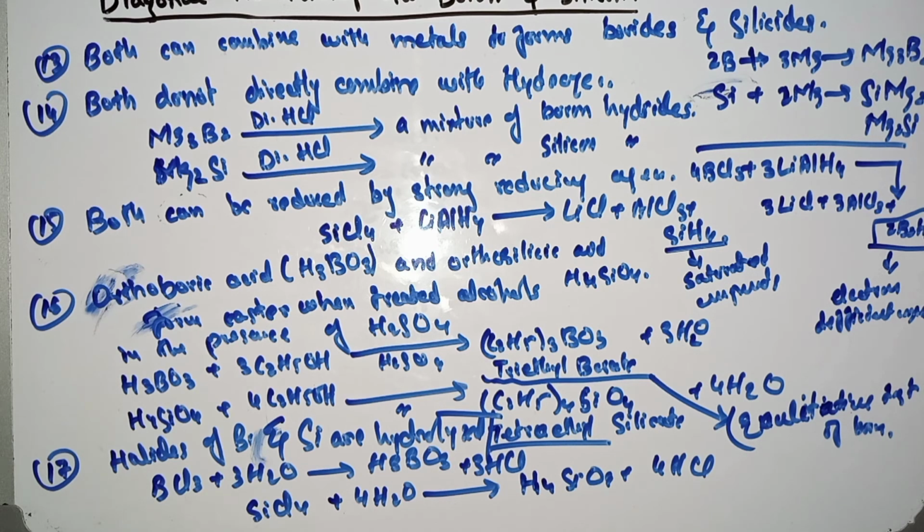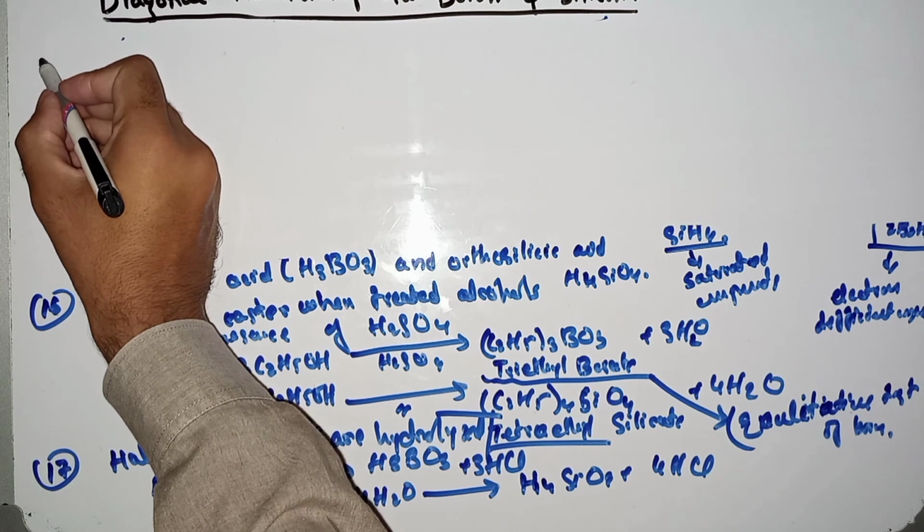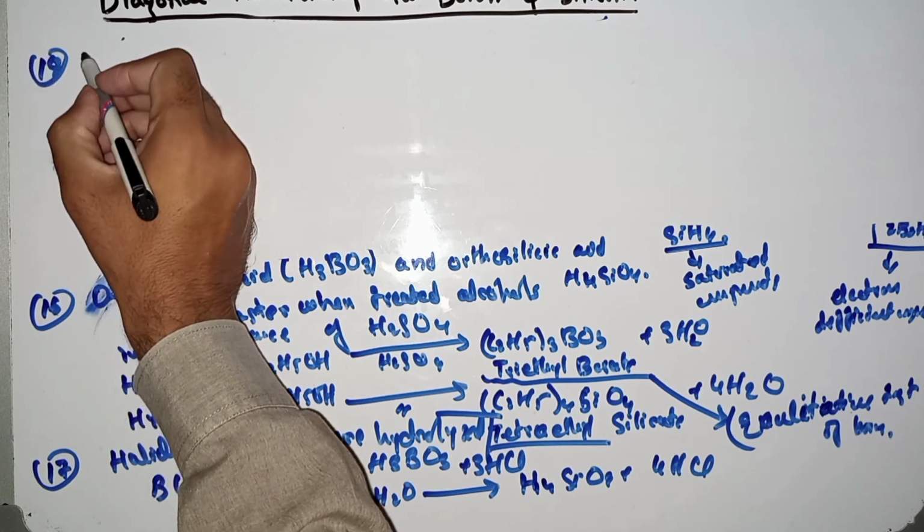Okay, these are the general diagonal relationship points between boron and silicon. Now I am just cleaning the board for the remaining 2 points. You can take a screenshot or rewind the video for noting.